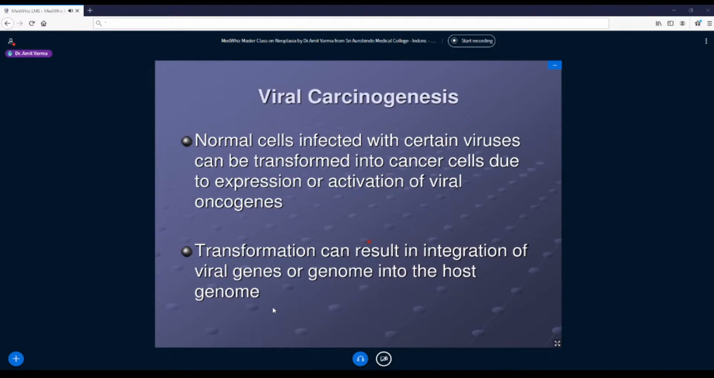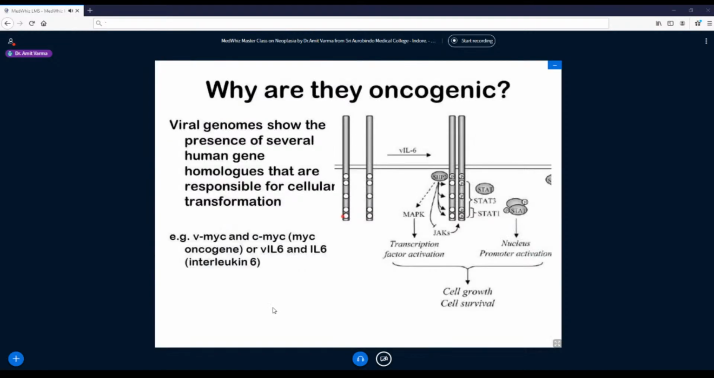Transformation of a cell which is infected by a virus can result from either the viral genes getting integrated in the human DNA, or the whole genome of the virus, meaning all its genes, getting integrated into the host genome. Now what will happen? Normally we say that our DNA has 46 chromosomes. Definitely this number of genes and chromosomes will change when a viral gene or genome gets integrated. So the cell will now have more chromatin material, it will become hyperchromatic. This integration changes the behavior of human genes, and that leads to mutations, leading to viral oncogenesis.